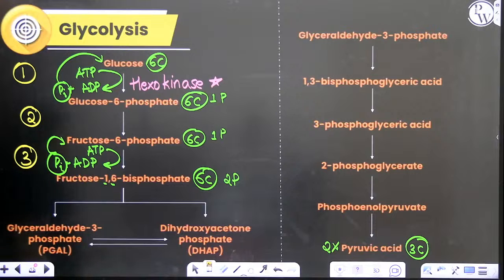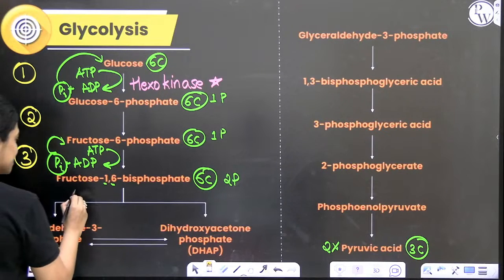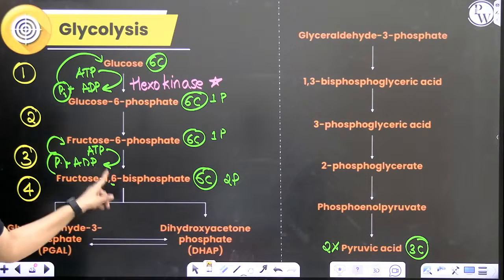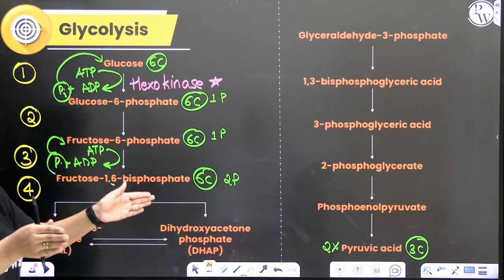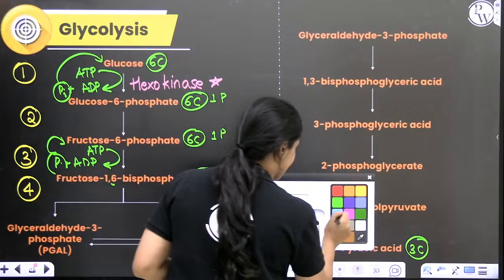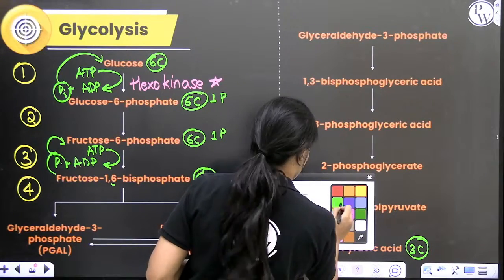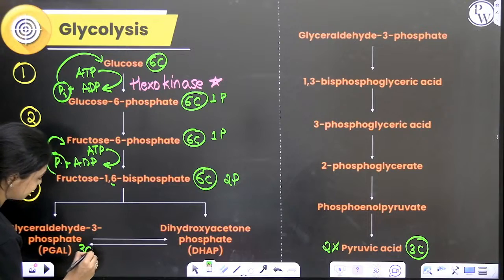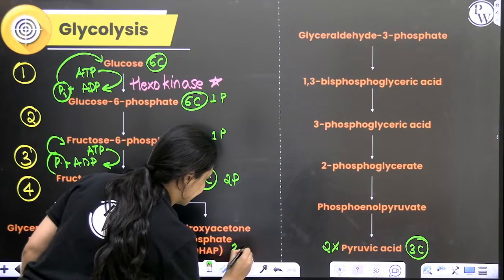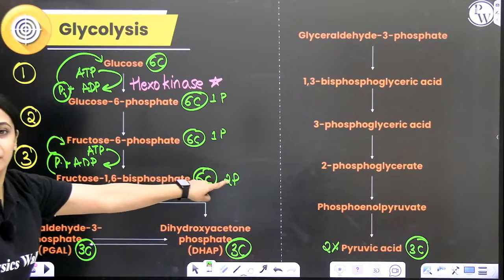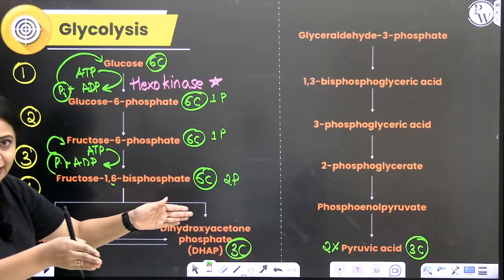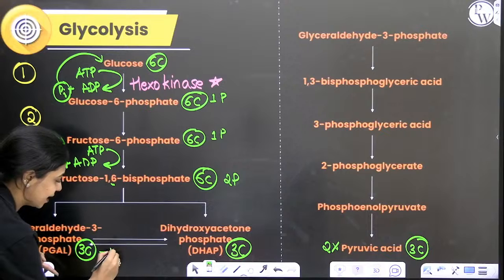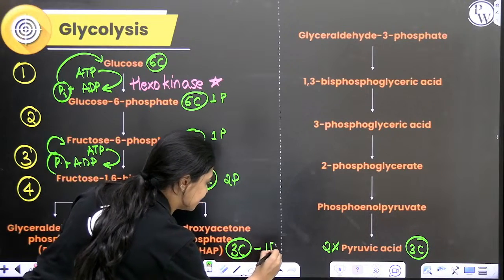What is the fourth step? In this fourth step, what happens is, this fructose, which has 6 carbons, will split into 2 molecules, each containing 3 carbons. This has 3 carbons. This also has 3 carbons. It has 6 carbons and 2 phosphates. It's splitting right now to produce 2 molecules, each containing 3 carbons and 1 phosphate.